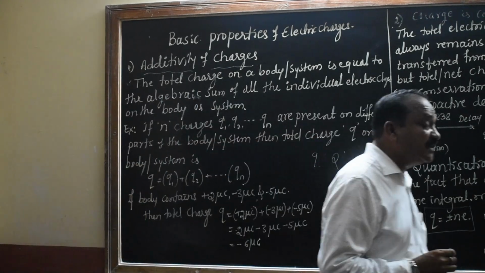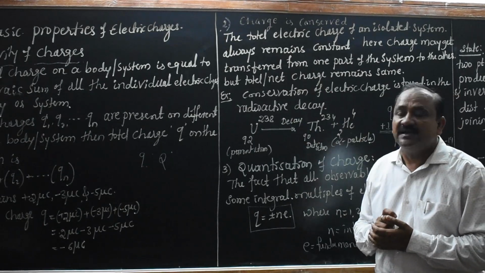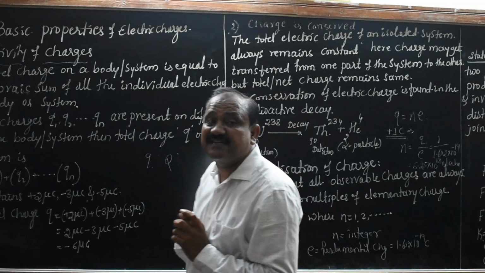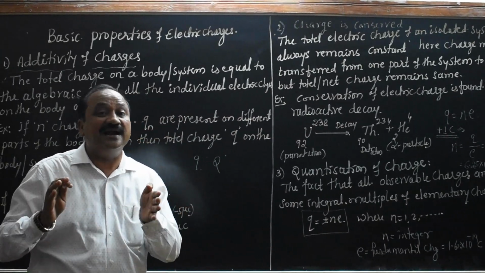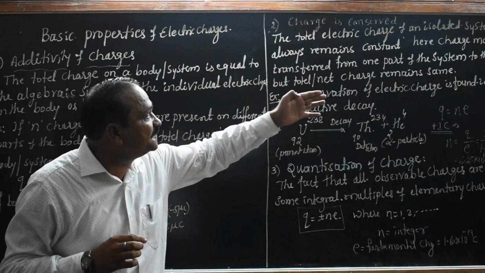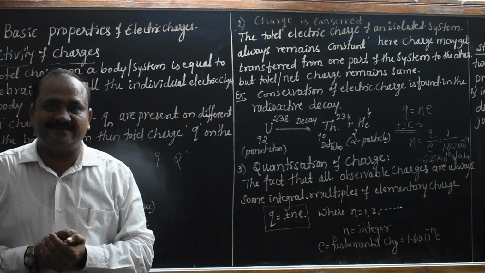Secondly, the second property: charge is conserved. Conserved is nothing but remains constant. In this case, the total charge of an isolated system always remains constant.